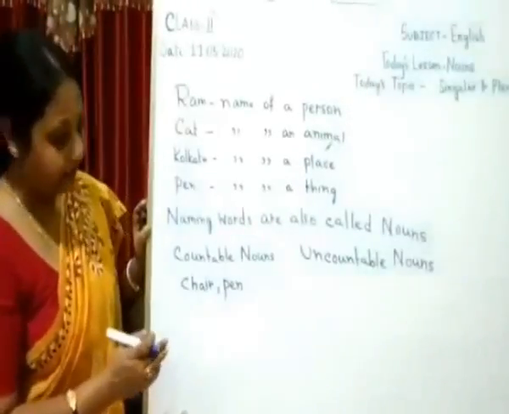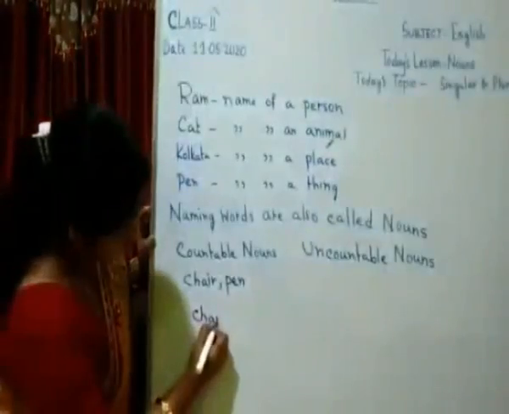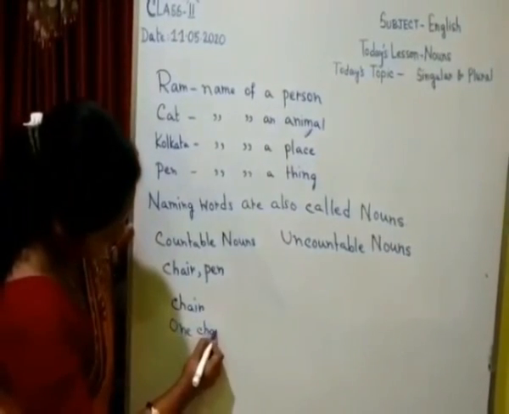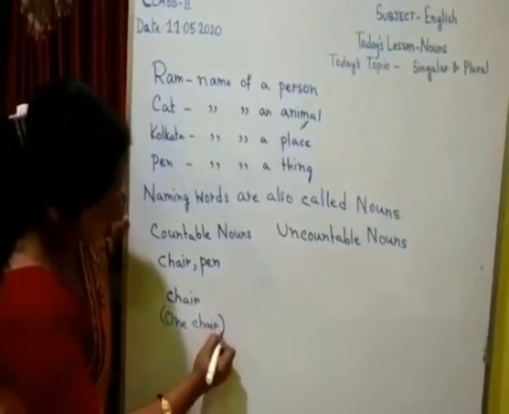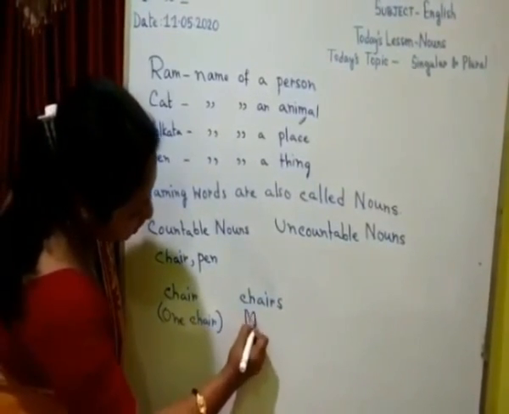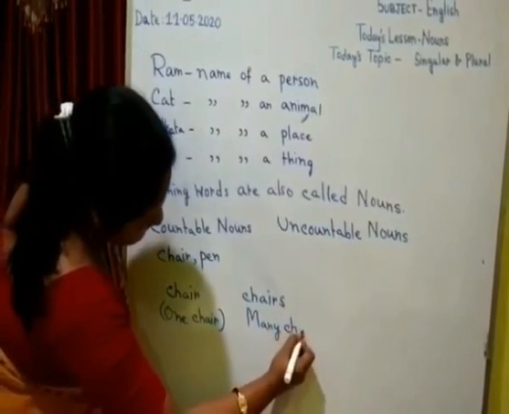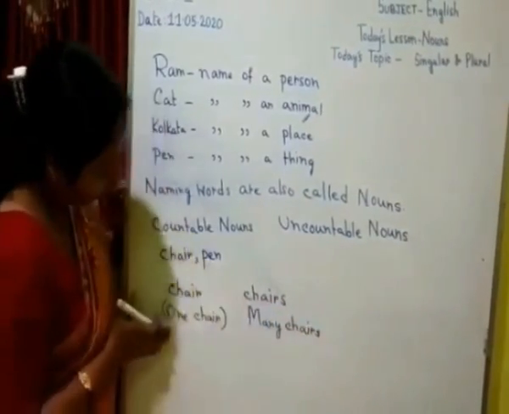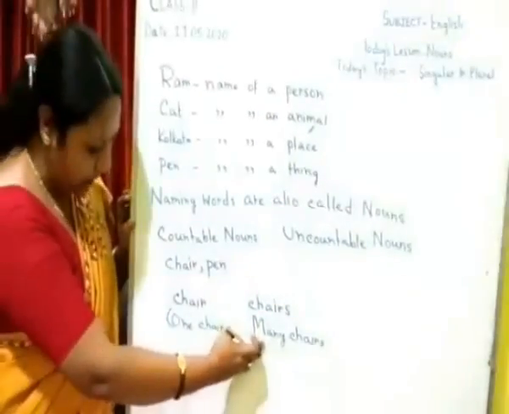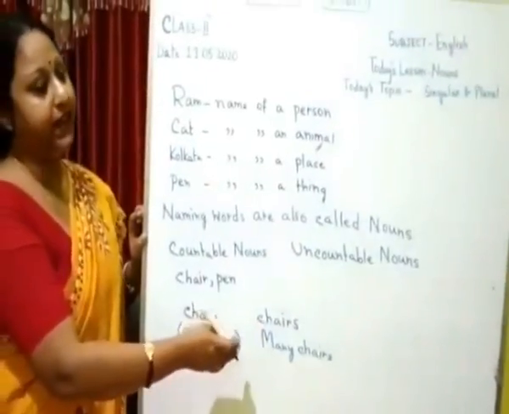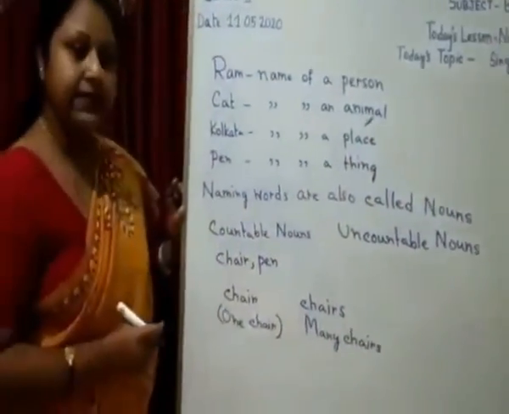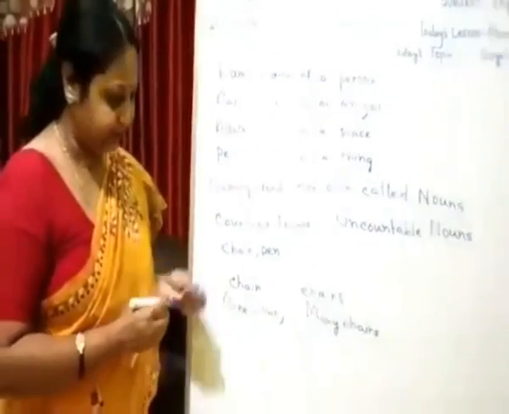Now let us take the example of chair. Chair refers to one chair. And when we write chairs, it denotes many chairs. One chair refers to a singular noun and many chairs refers to a plural noun. So, today our topic is singular and plural nouns. Let us now take some more examples.